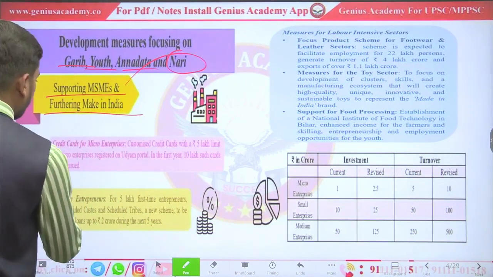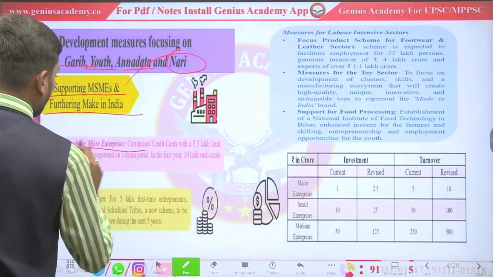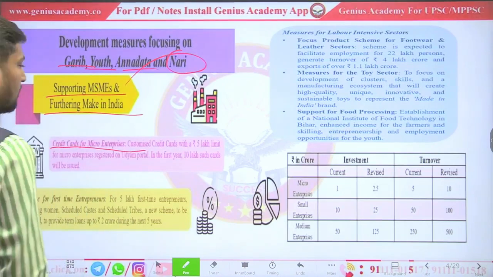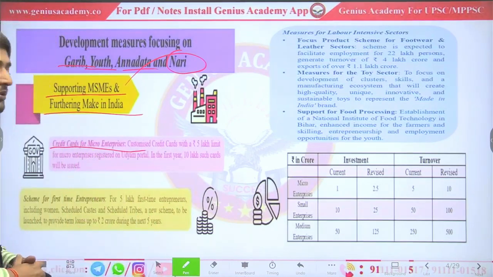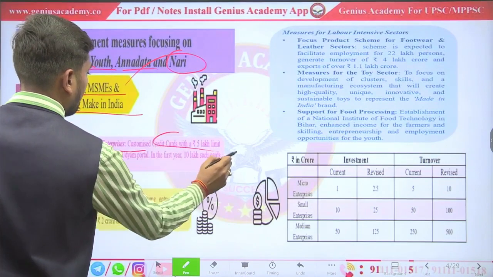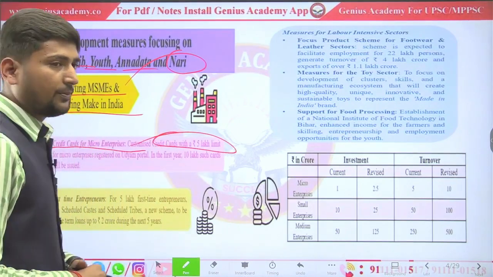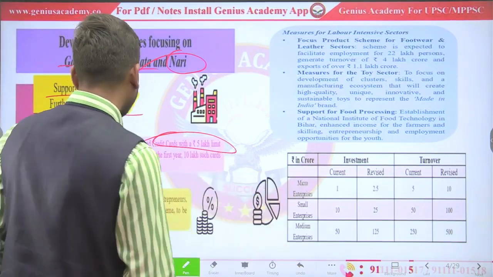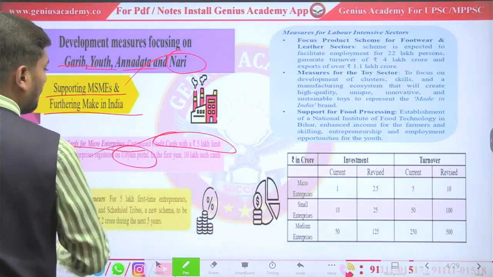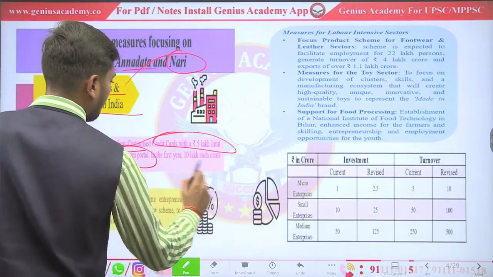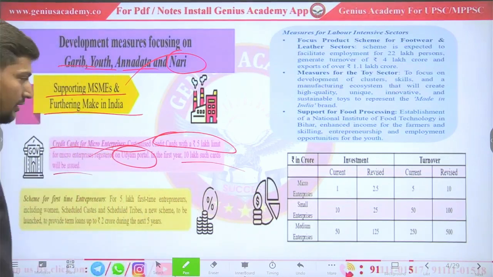For that, government is providing credit cards for micro enterprises. In this, what will government do? Credit card will be provided with a 5 lakh limit to those entrepreneurs who are already registered on the Udyam portal, and in the first 5 years 10 lakh such cards will be issued.